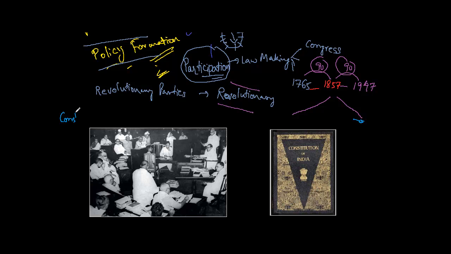What is a Constituent Assembly then? I'll explain that. Let me just give you a brief idea of what's happening here. Before independence, the political leaders, calculating the proximity of freedom as expected, had an intuition of the need that a new kind of rule is required to rule India.